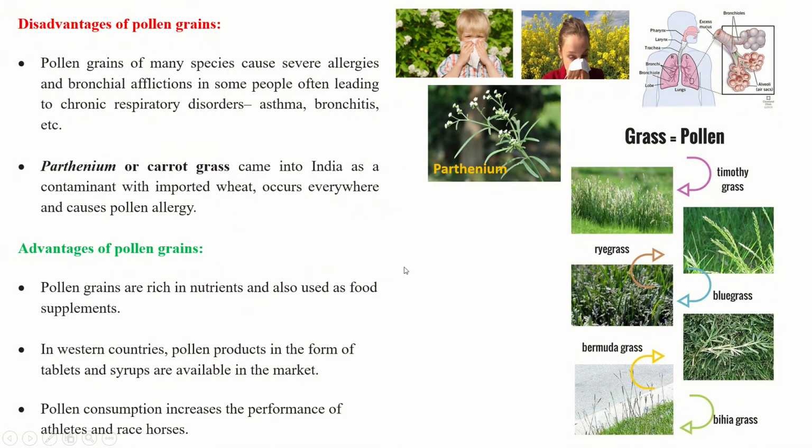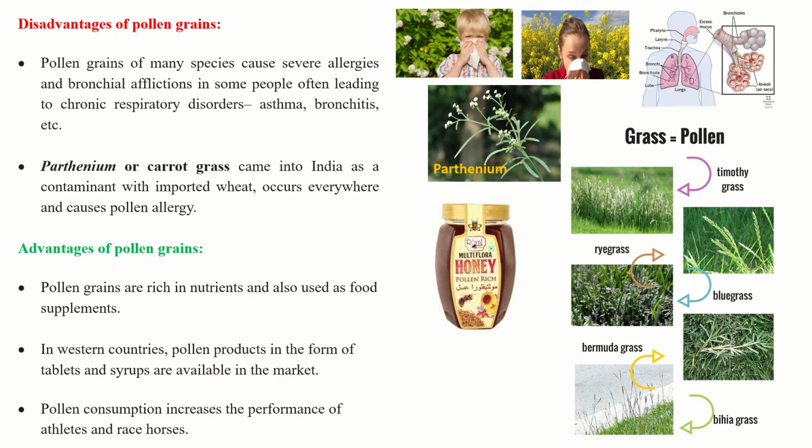Now, advantages of pollen grains. Pollen grains are rich in nutrients and are also used as food supplements. Whatever honey we are taking, if you analyze the honey sample, you find thousands of pollen grains, different types of pollen grains, in natural honey.